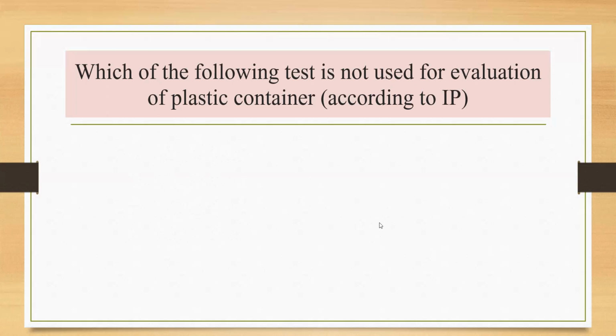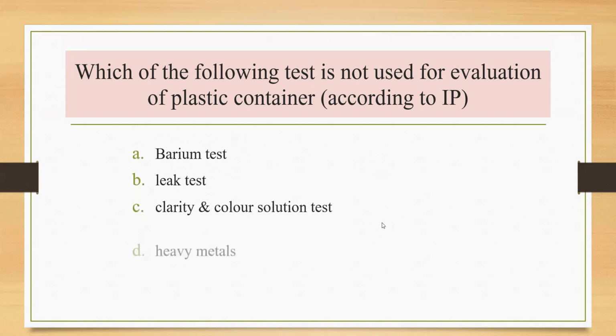So you can see the options here. First option is barium test. Second is leak test. Option C, clarity and color of solution test. Option D is heavy metals. So the test which is not used for the evaluation of plastic container is the heavy metals.